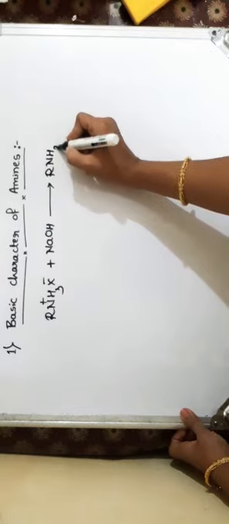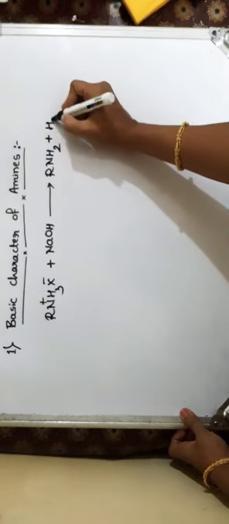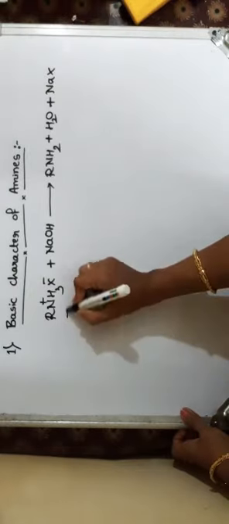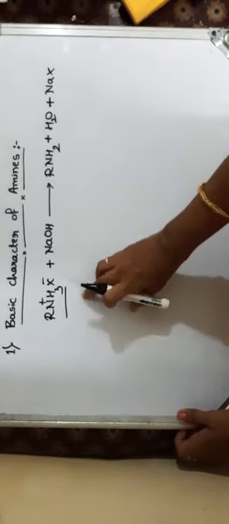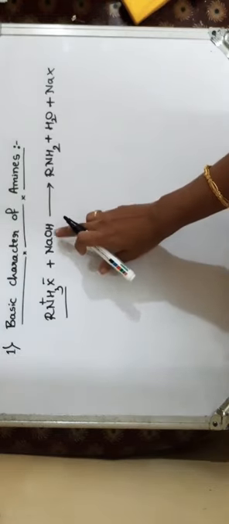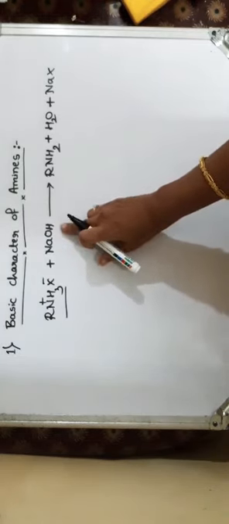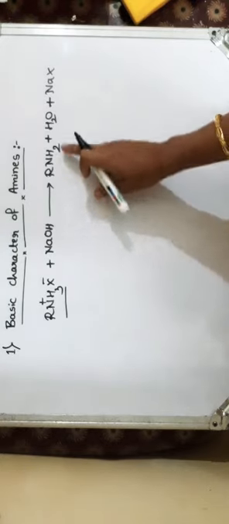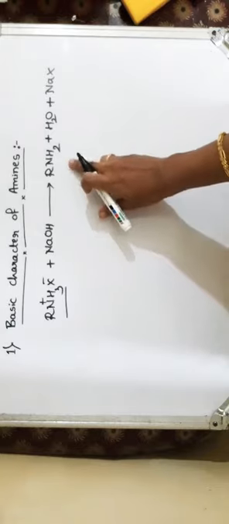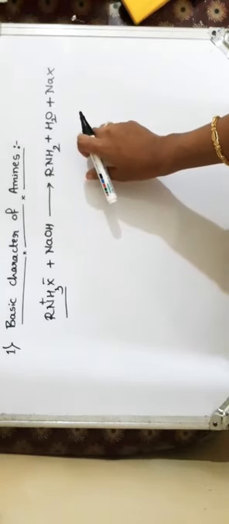There is a formation of RNH2 plus water and NaX. So when the amine salt formed by the treatment of amine with a mineral acid is further treated with bases like sodium hydroxide or potassium hydroxide, the parent primary amine is regenerated.